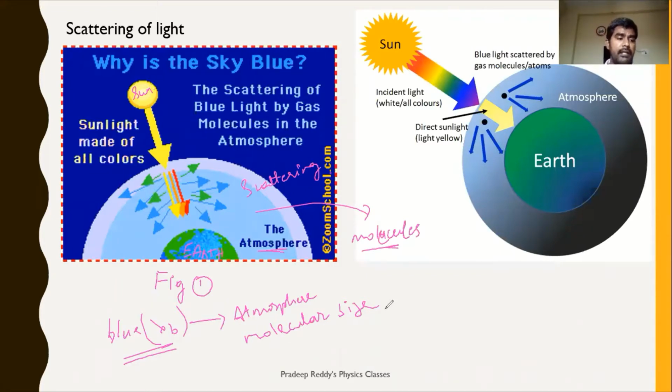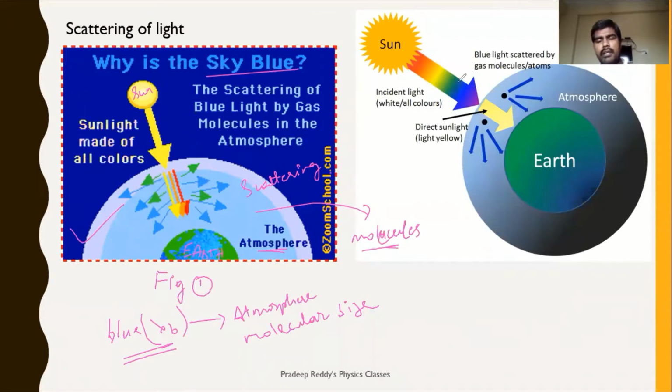That is the reason why most of the blue wavelength is absorbed by the molecular composition of Earth's atmosphere, and that blue is being scattered into all directions once the molecule releases it. So this is one important place where scattering occurs. That is the reason why the sky appears blue.